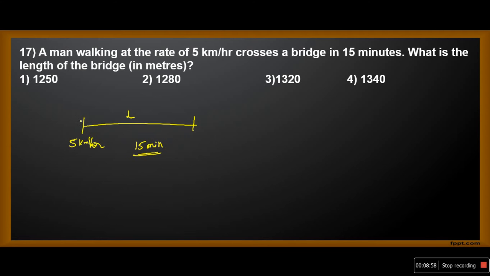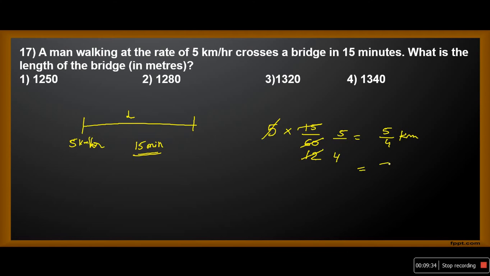Now he is asking us to find the length of the bridge in meters. Simple. 5 into 1 by 4, or 15 minutes. I am converting it into hours. 15 by 60. 5 ones and 5 twelves, and 3 fours, 3 fives. So the length of the bridge is equivalent to 5 by 4 kilometers.